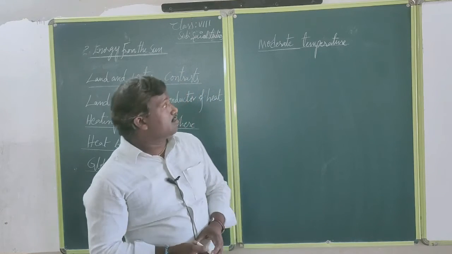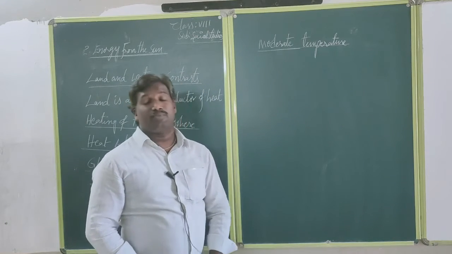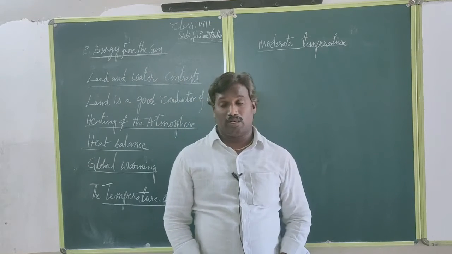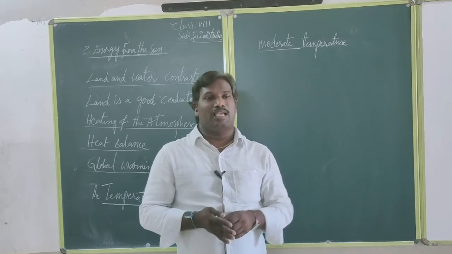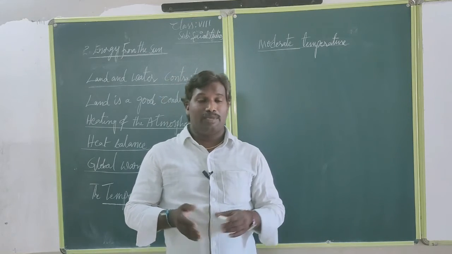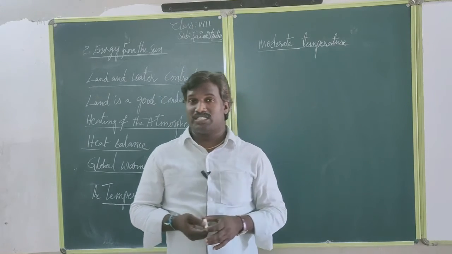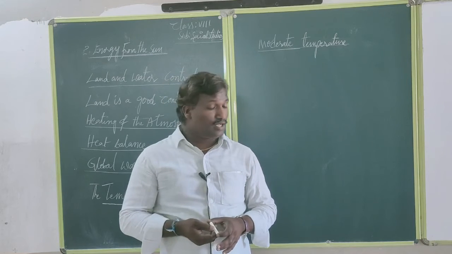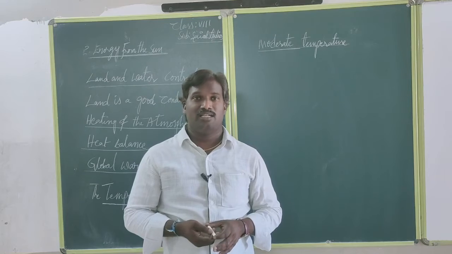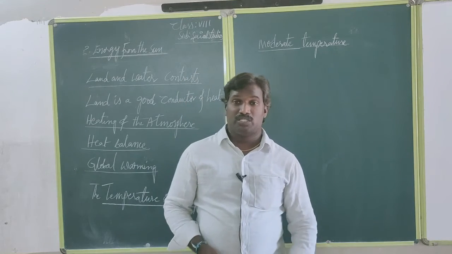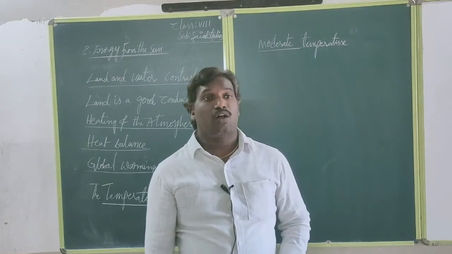Then some regions also record extreme temperatures, because near desert regions there is extreme climate, with higher temperatures. For example, in India we can take the Thar Desert in Rajasthan. There are higher temperatures and less rainfall.